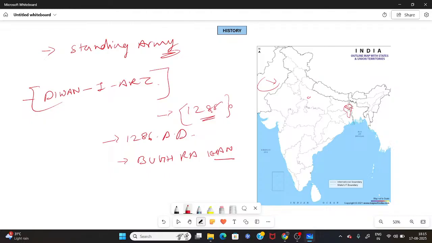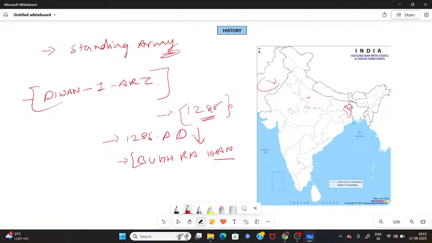When Balban died, the military generals of the Sultanate offered the throne to Bughra Khan, but he did not accept it. After that, the throne was offered to the son of Bughra Khan.